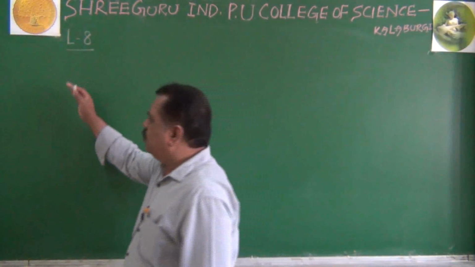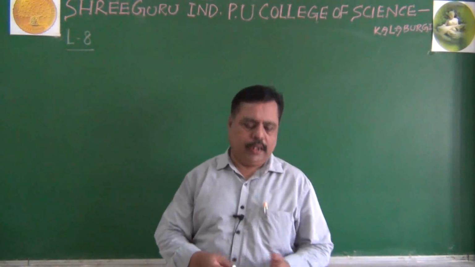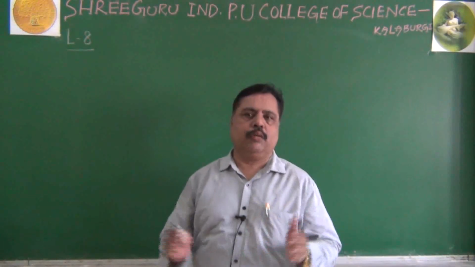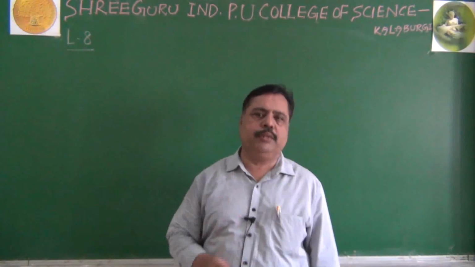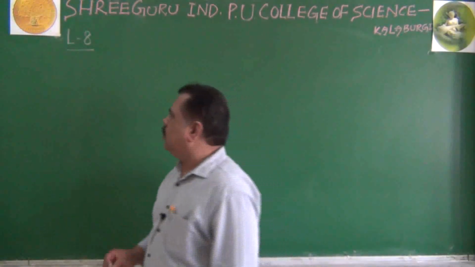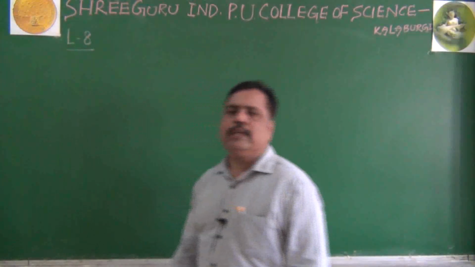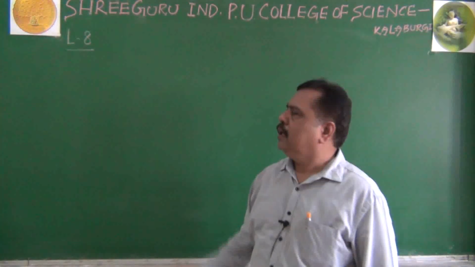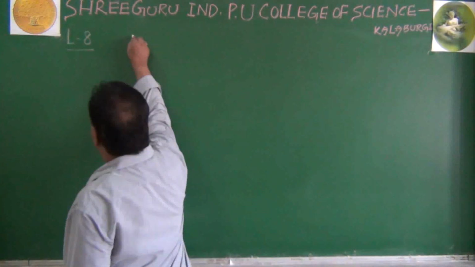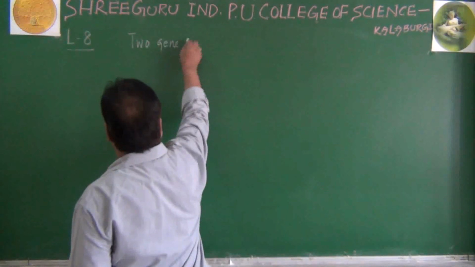So we have seen so many deviations from Mendelian principles. Even starch grain size and shape of the seed are both controlled by one gene product. That also we have seen in the previous class. Now in today's class, let me explain another important 5-mark question related to these principles of inheritance. It is called two-gene inheritance. We are going to discuss it here.